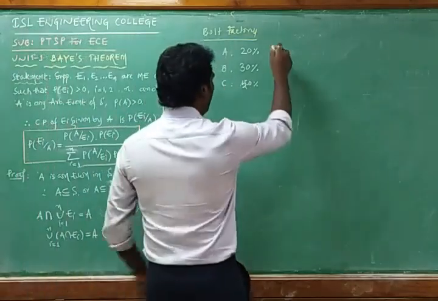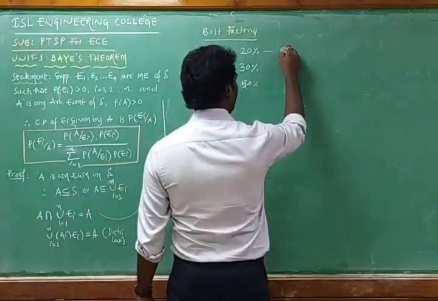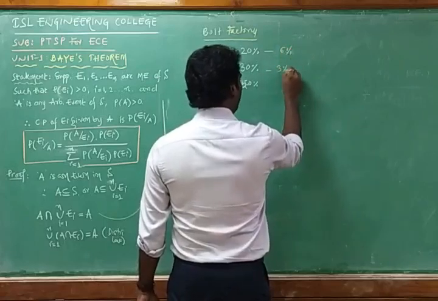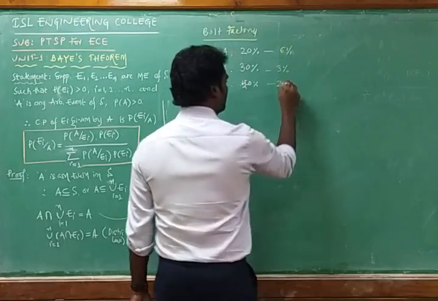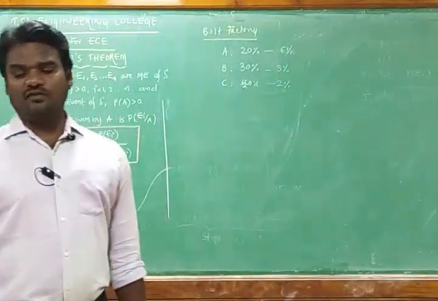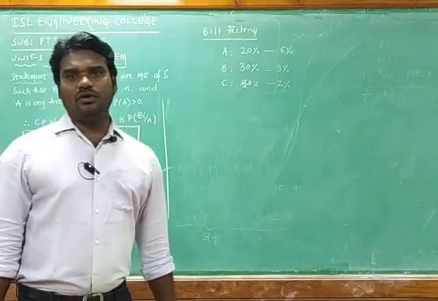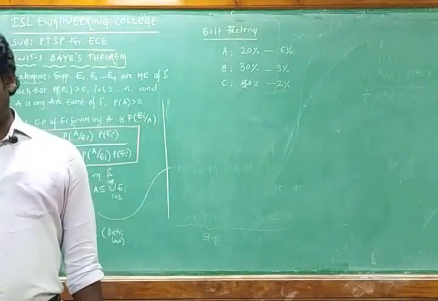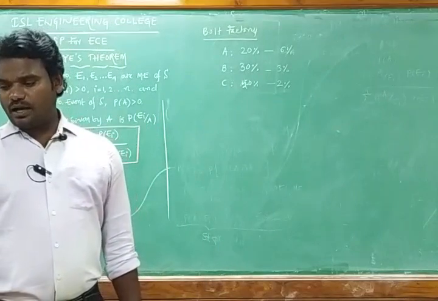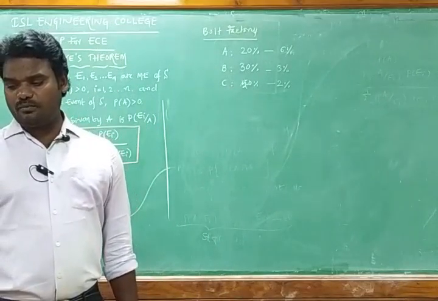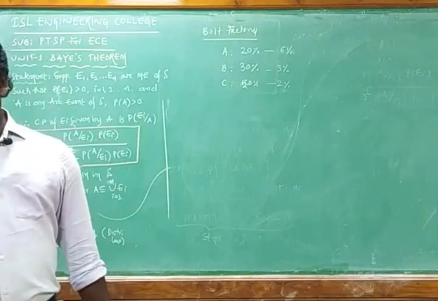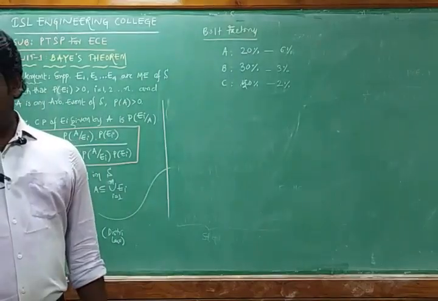That means in the total manufacturing, 6%, 3% and 2% are the defectives they produce: machine A produces 6% defective bolts, machine B produces 3% defective bolts, and machine C produces 2% defective bolts.